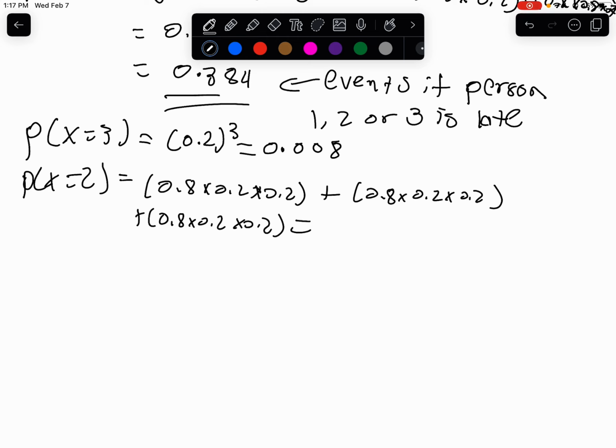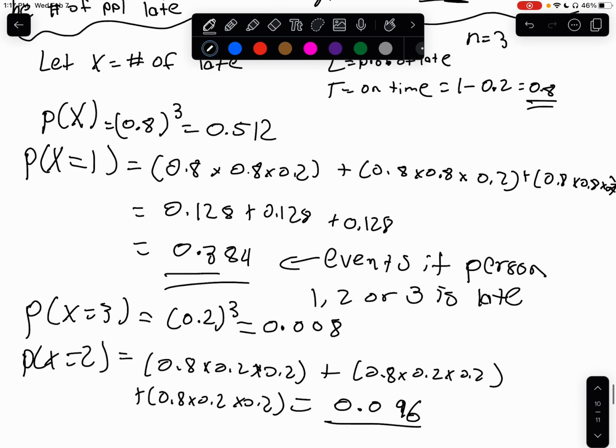If we do the calculation right now, times it by 3, it's 0.096 as our sum. So that's part A.